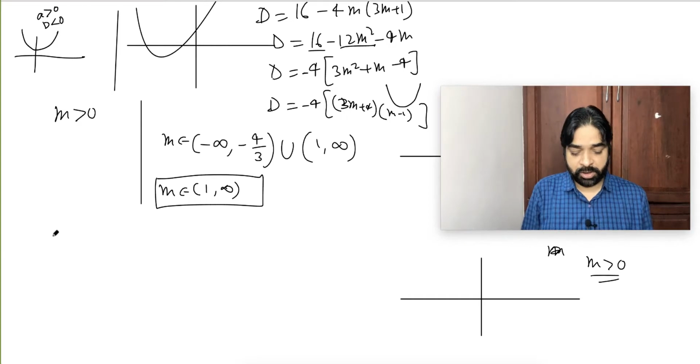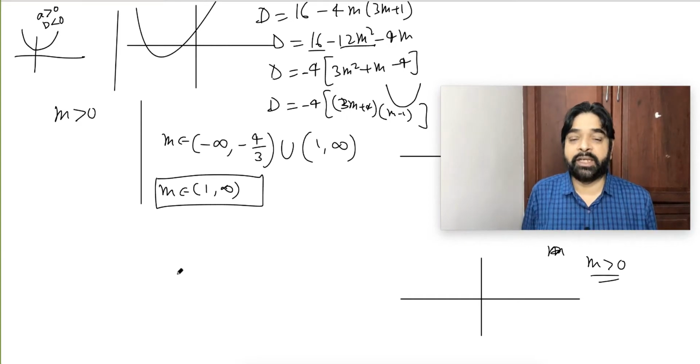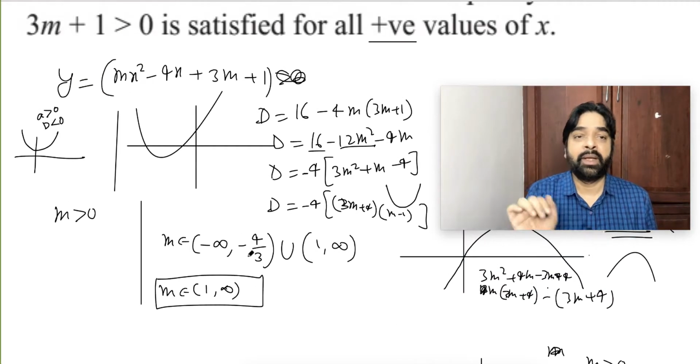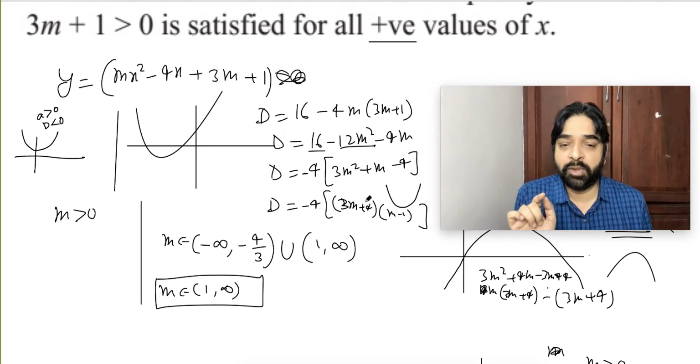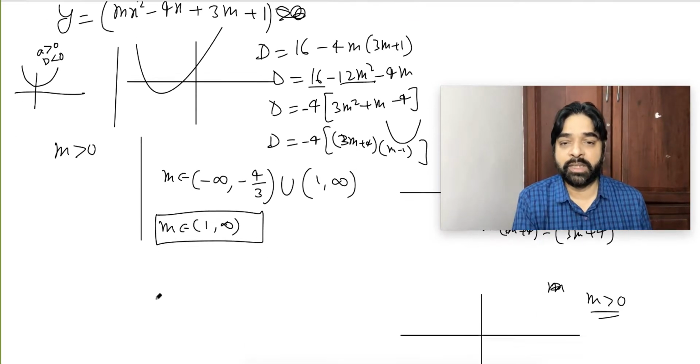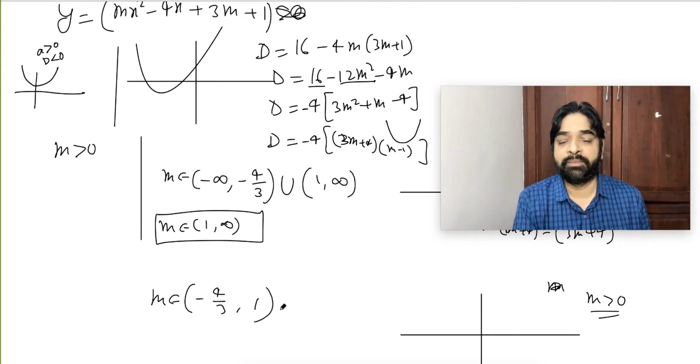Both the roots negative. What was the condition? D must be greater than 0, means this should be greater than 0. So we'll say what? M should lie between where? Minus 4 by 3 to 1.